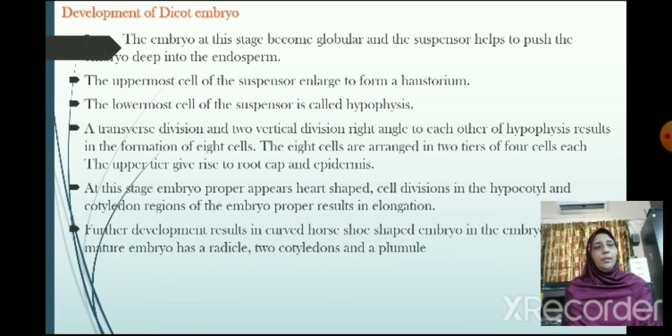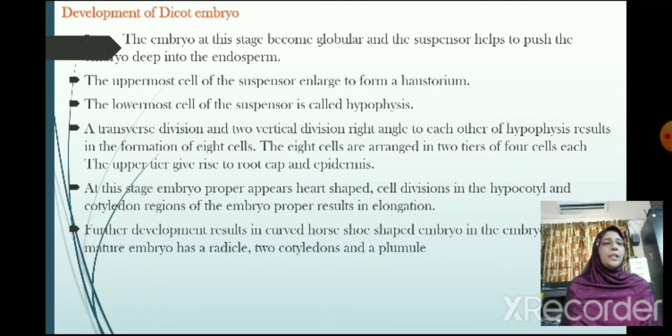A transverse division and 2 vertical divisions at right angle to each other of the hypophysis result in the formation of 8 cells. The 8 cells are arranged in 2 tiers of 4 cells. The upper tier gives rise to the root cap and epidermis. At this stage, the embryo proper appears heart-shaped.